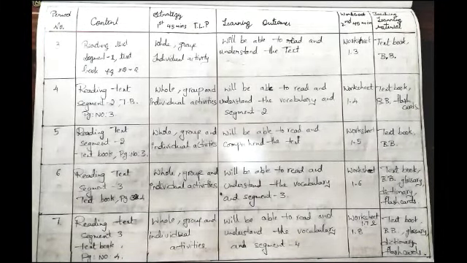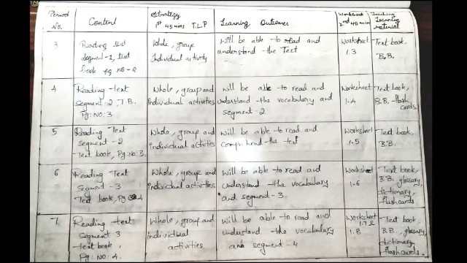Fifth period, reading text segment 2, textbook, page number 3, whole group and individual activities for teaching learning process. Learning outcome, children will be able to read and comprehend the text. For worksheet part 1.5 and the teaching learning material or textbook, blackboard.